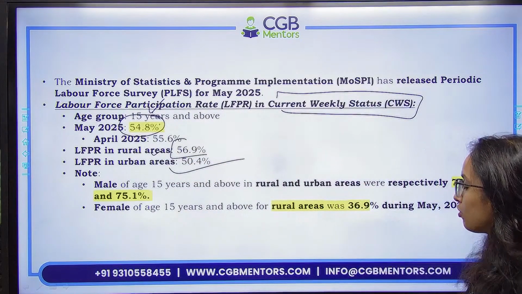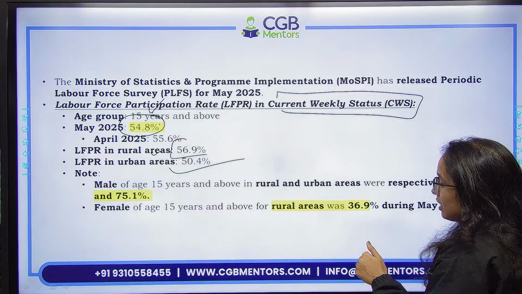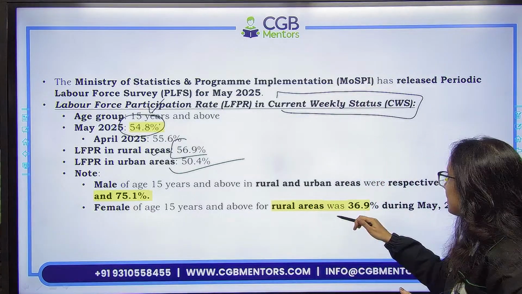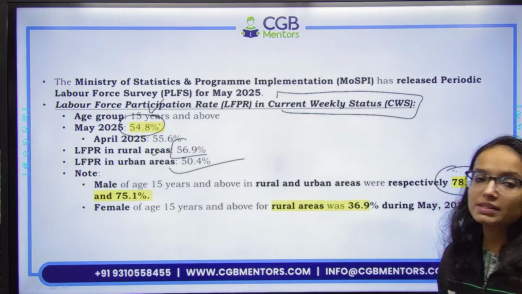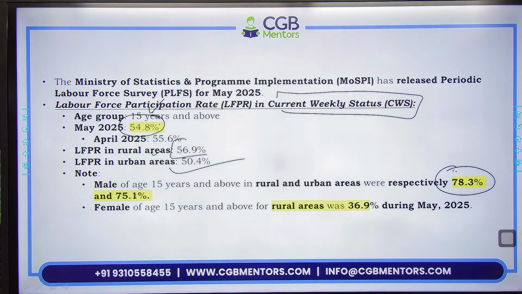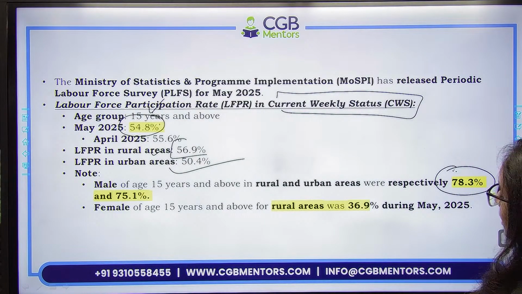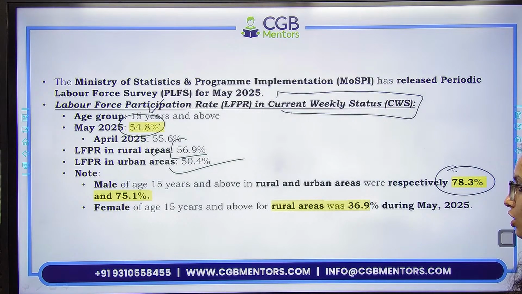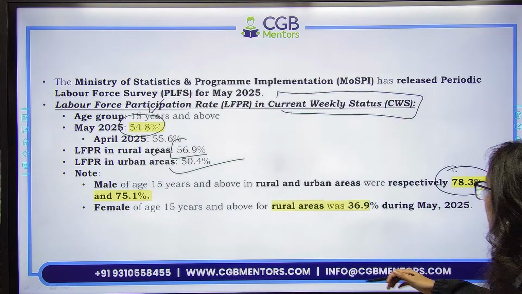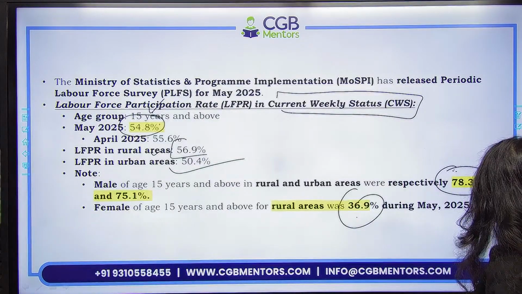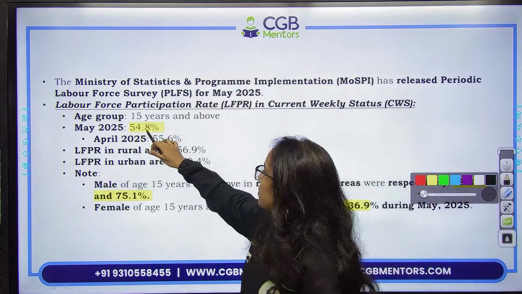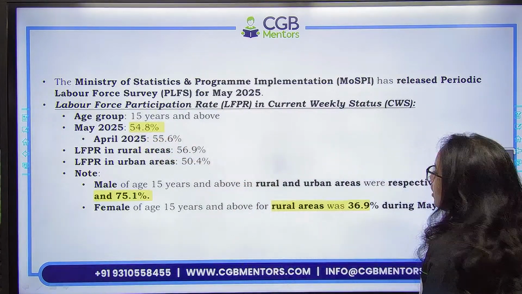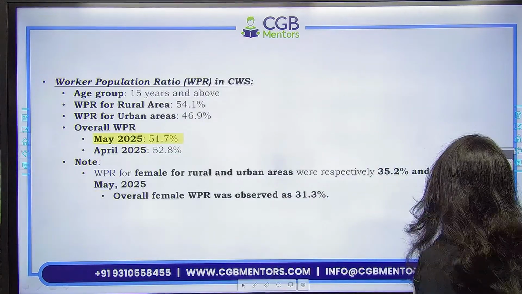Male female का composition देखें, so male of 15 years and above age in rural areas and urban areas respectively जो है 78.3 and 75.1. Particularly for the male population, both in rural and urban areas respectively, and females of age 15 years and above, only in rural areas, was 36.9% during May. So these are certain data. यहाँ पर सबसे important जो है May का 54.8 आप ध्यान रखेंगे, और rural, urban and male female distribution.